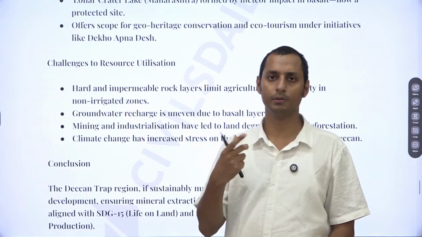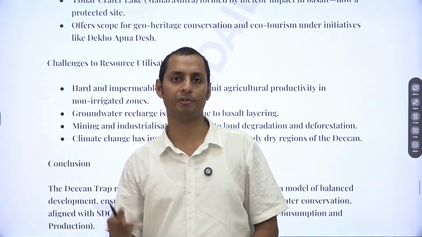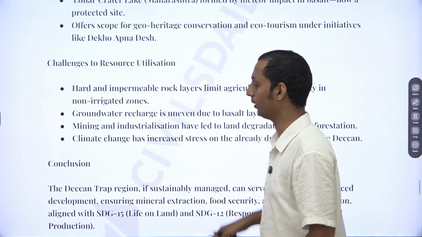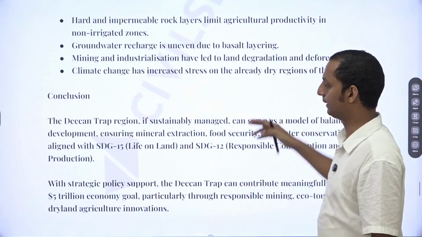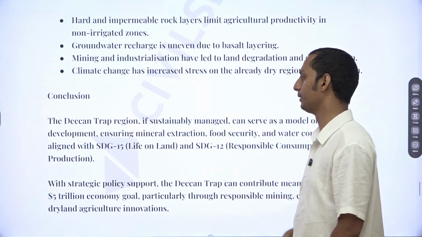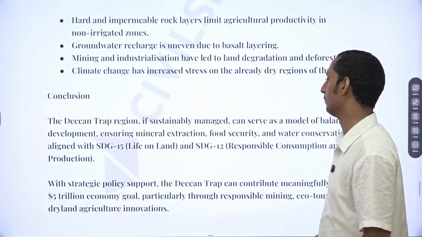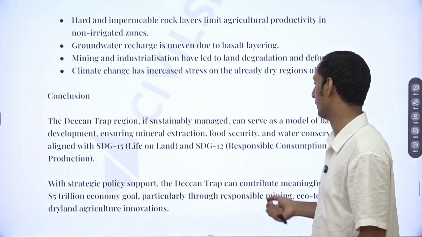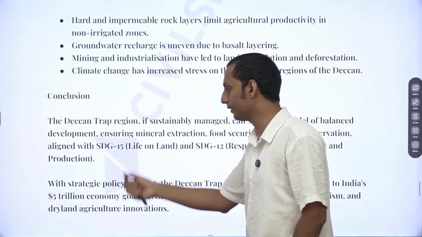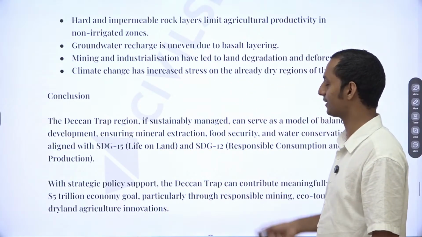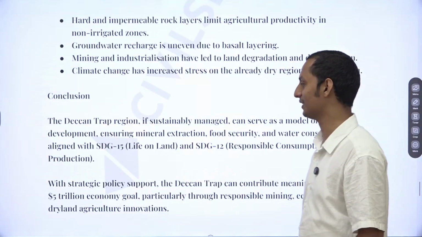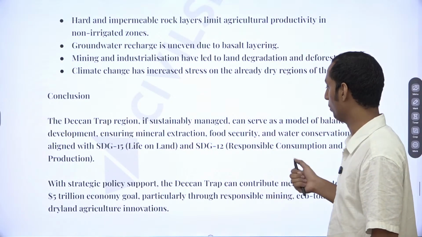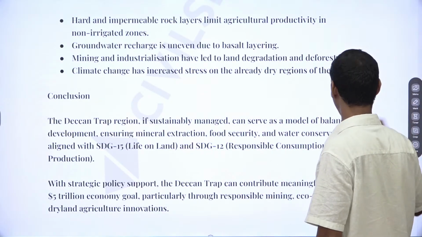Try to mention all these issues when we are going for the extraction of all these rivers, all these resources. Now the conclusion can go for the conservation element. The Deccan Trap region, if sustainably managed, can serve as a model of balanced development, ensuring mineral extraction, food security, and water conservation, aligning with SDG goal 14. Sorry, 15 is 14, SDG goal 14. SDG goal 2, responsible... SDG goal 12 is very good, okay?